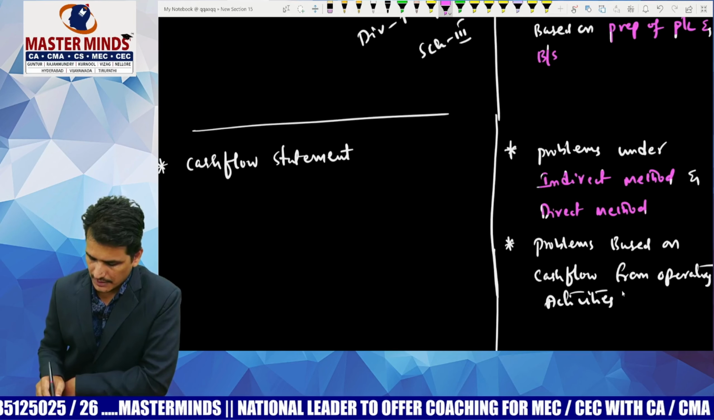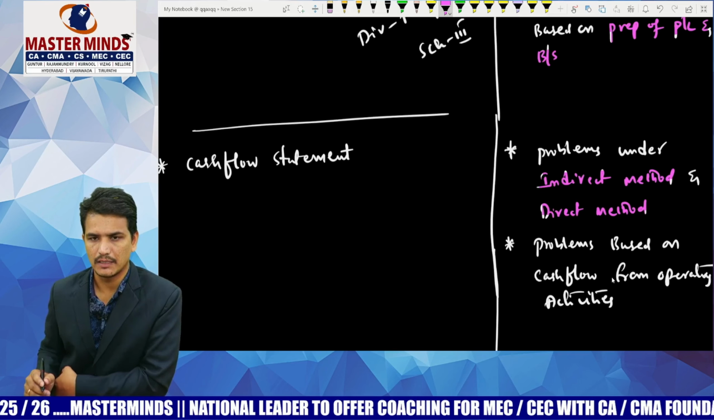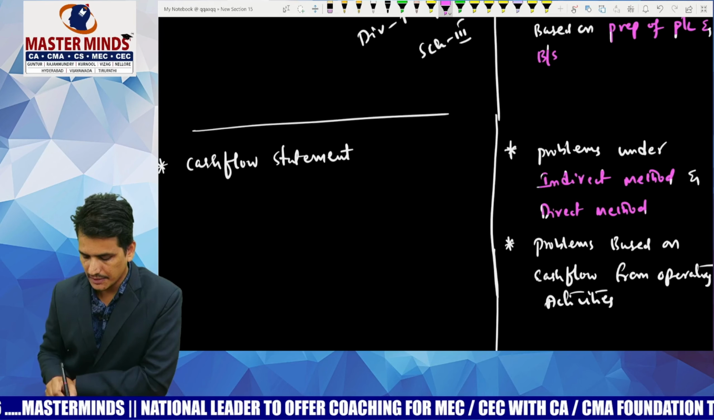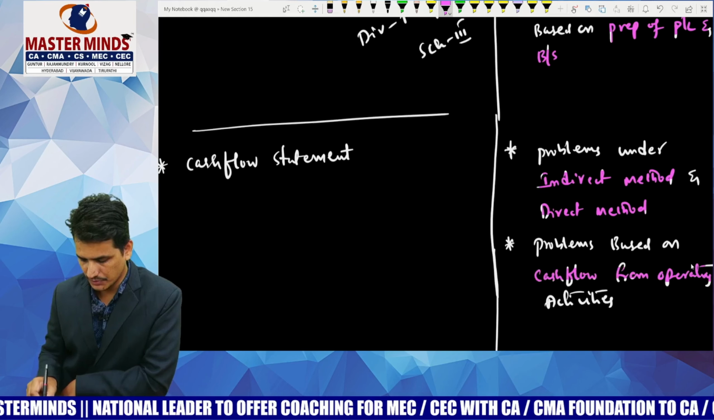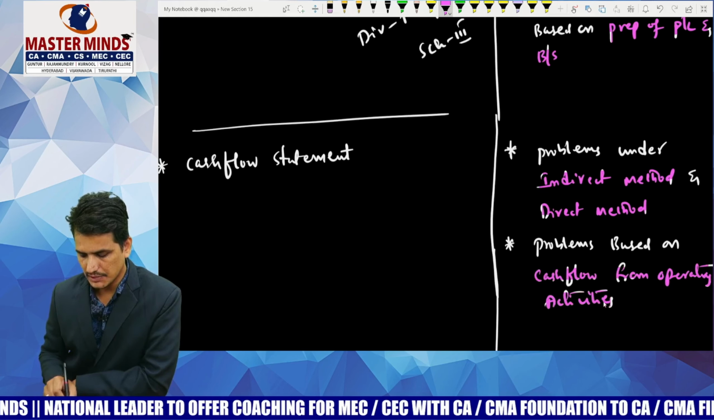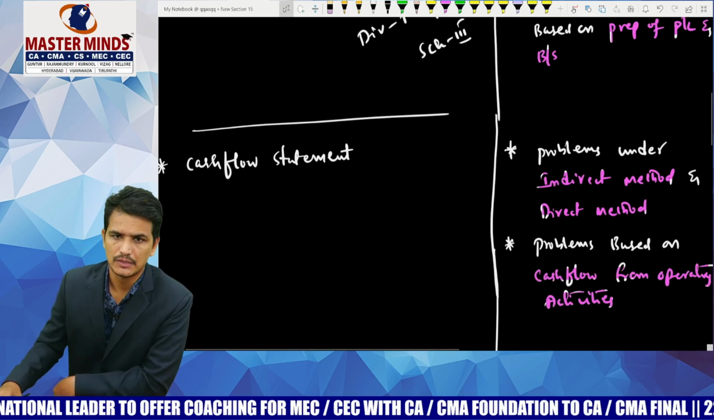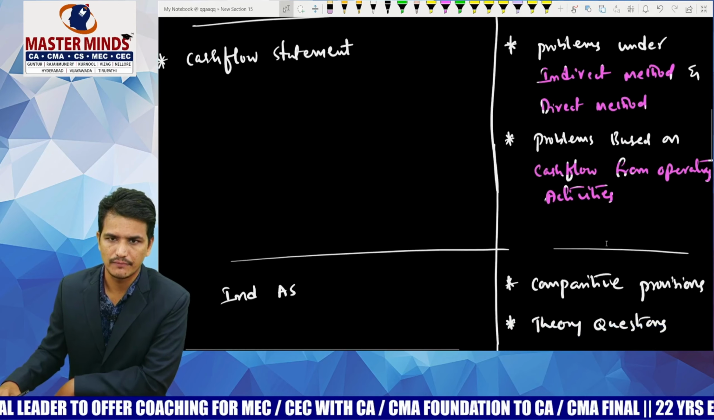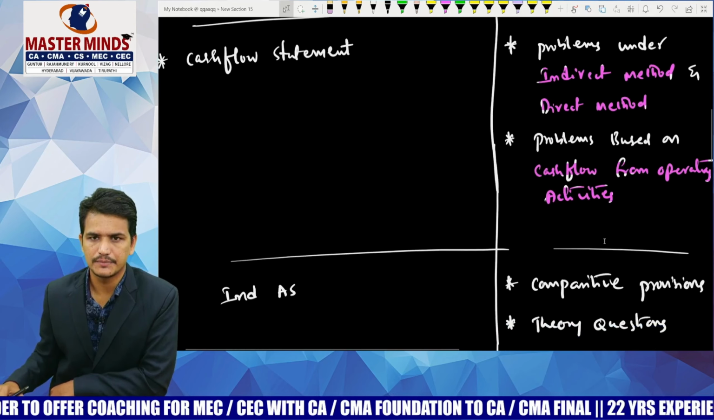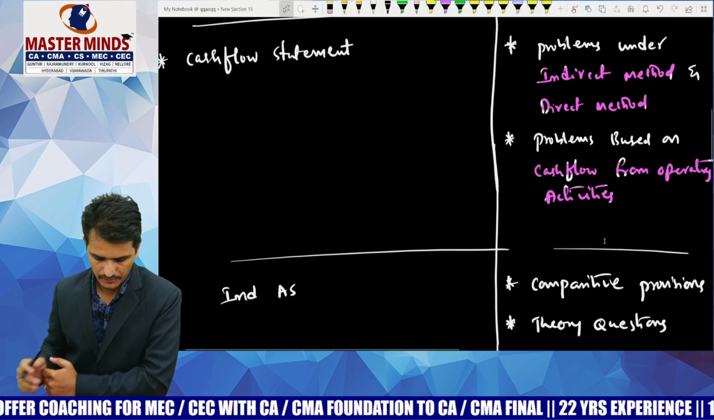And also there are certain problems which are tested based only on the calculation of cash flow from operating activities. Those kinds of problems are also given for 7 to 8 marks, so those are also important from the exam point of view. And anyhow, you have to cover the MCQs which are given in the institute sources also.